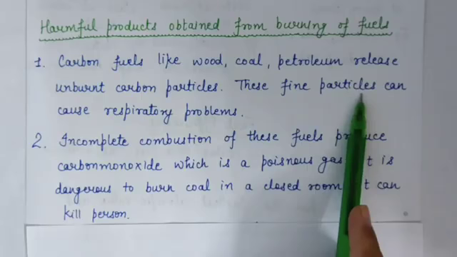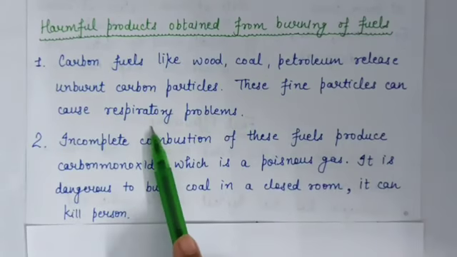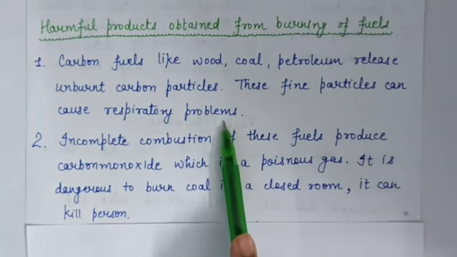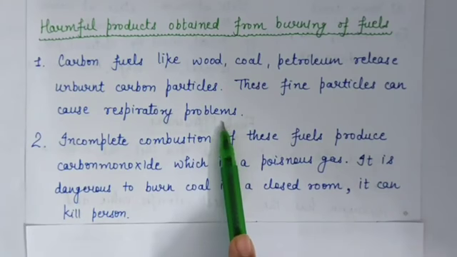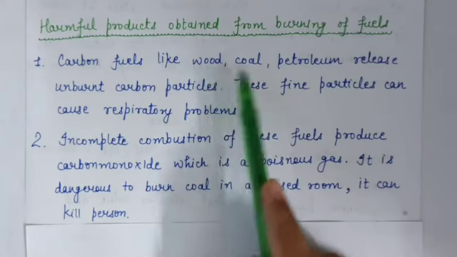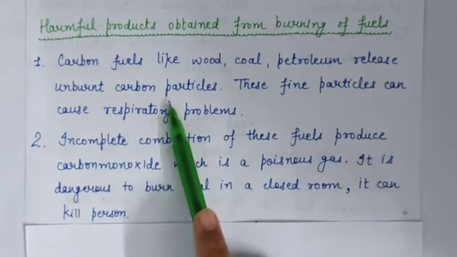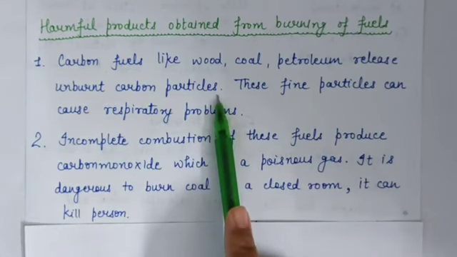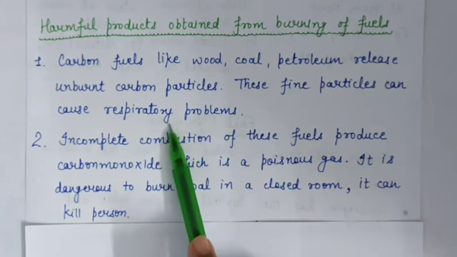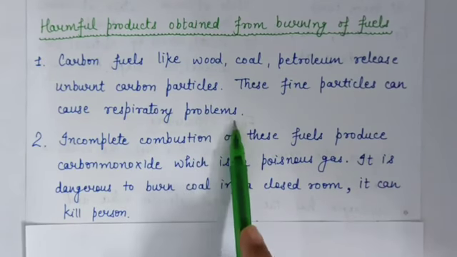These fine particles can cause respiratory problems. It means carbon containing fuels release unburnt carbon particles into the environment on burning. These fine particles can cause many respiratory problems like asthma.